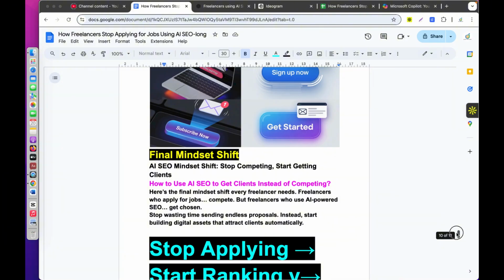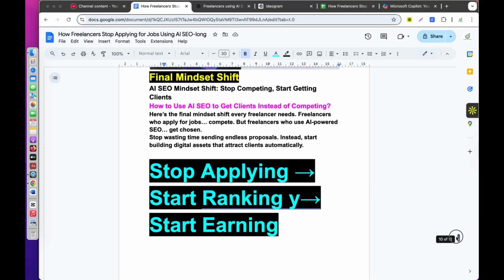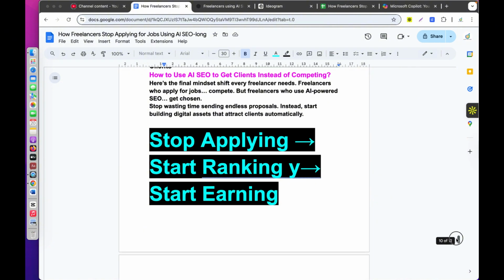Stop wasting time sending endless proposals. Instead, start building digital assets that attract clients automatically. I want to say to you: stop applying, start ranking, start earning.